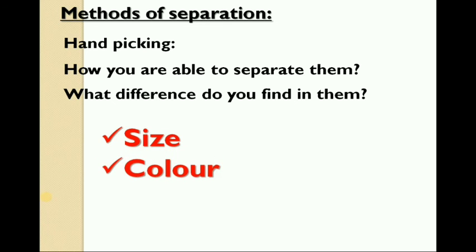They also have different colors. Bananas are yellow, black grapes are black, apples are red. So based on color also we can separate. And based on shape also, since they have different shapes. Based on these three things, we are able to separate the mixture of fruits.